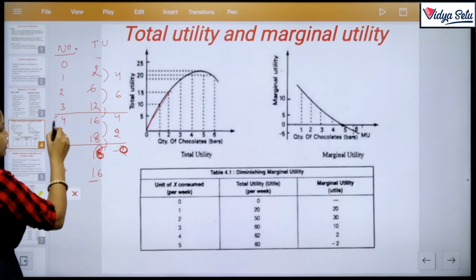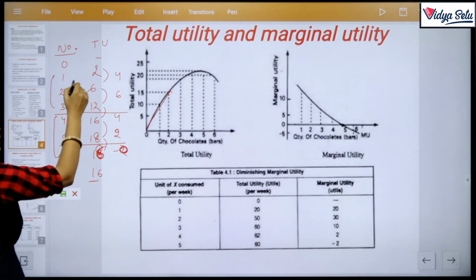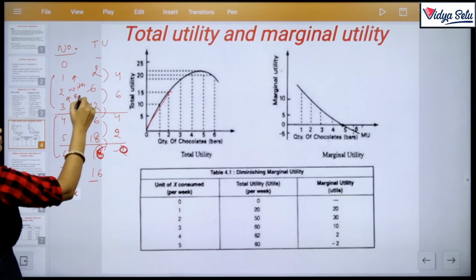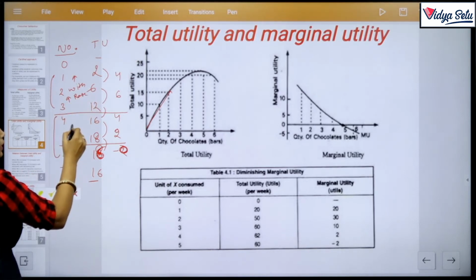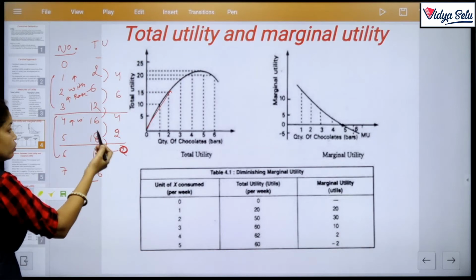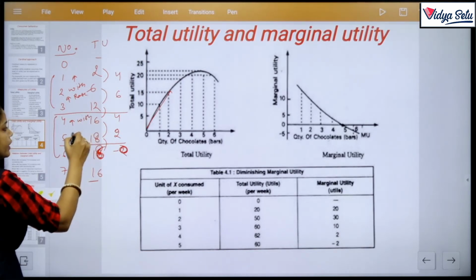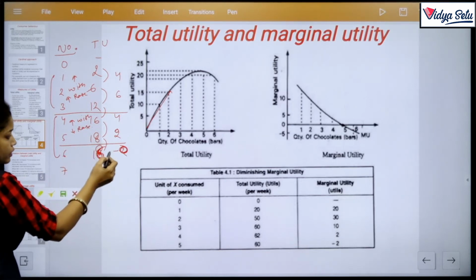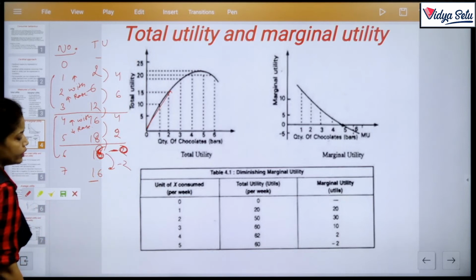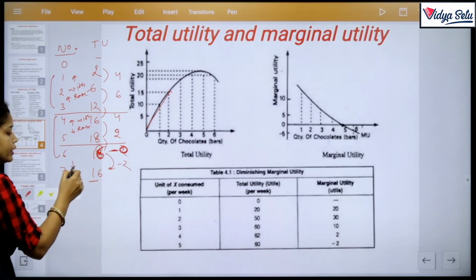Clear? So up to 3 units, it increases with increasing rate. The next ones, 12, 16, 18, are still increasing, so it increases with decreasing rate. But after 18 it will give me 0, and 18 to 16 is minus 2, that means negative satisfaction, or decreasing.